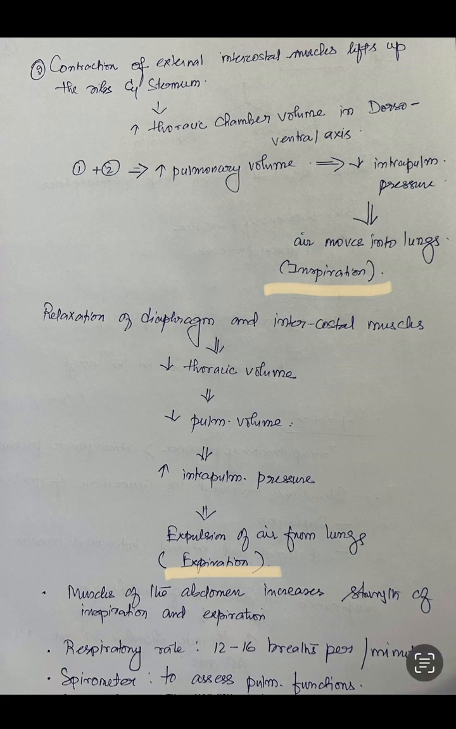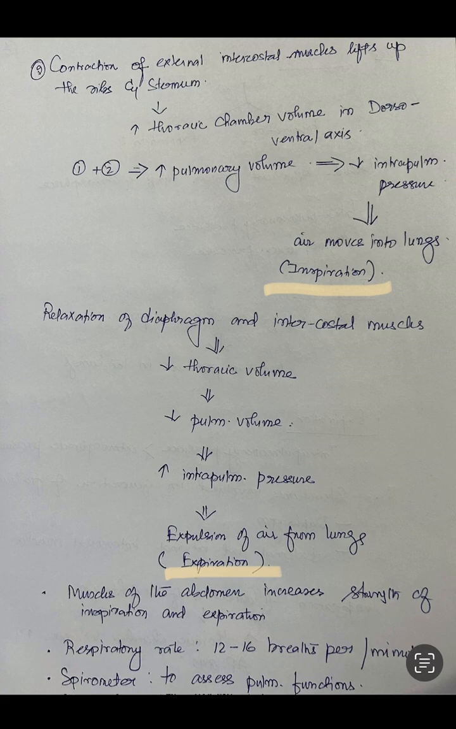The second step is contraction of the external intercostal muscles, and during this contraction, what it does is lift up the ribs and the sternum. As we know, the ribs form the lateral boundary of the thoracic cavity, and the sternum the ventral or front boundary of the thoracic chamber. So on contraction of the external intercostal muscles, it will lift the ribs and the sternum. When the ribs and sternum are lifted, automatically the volume of the thoracic chamber increases.